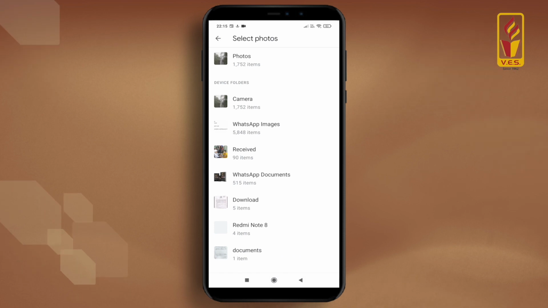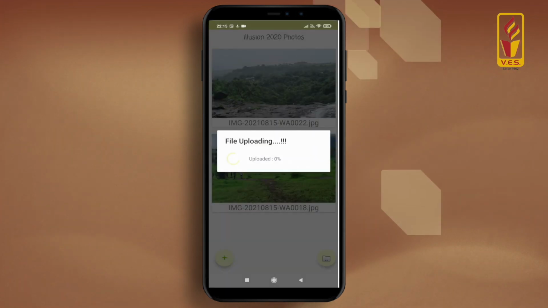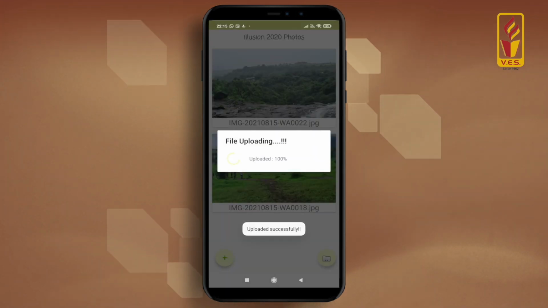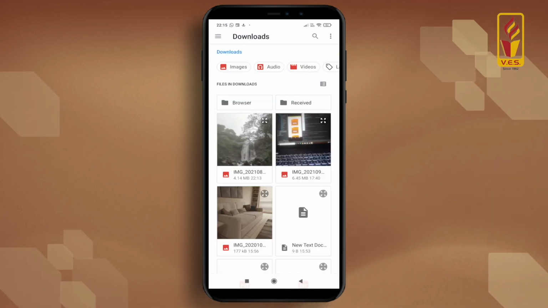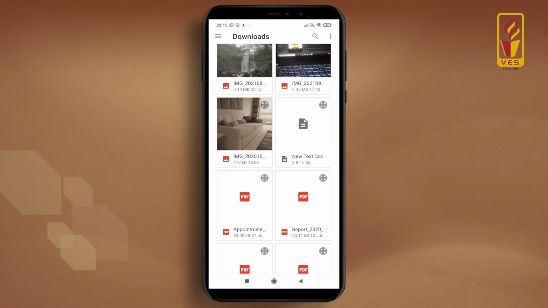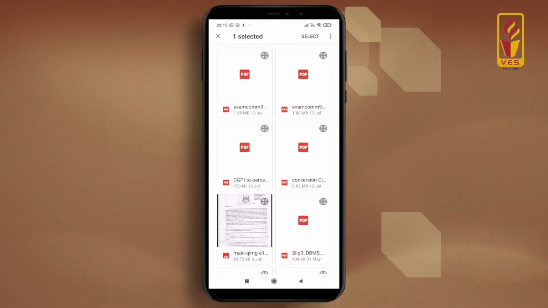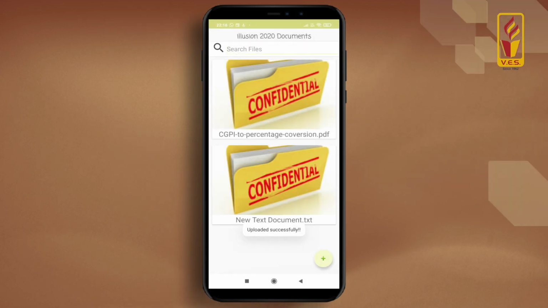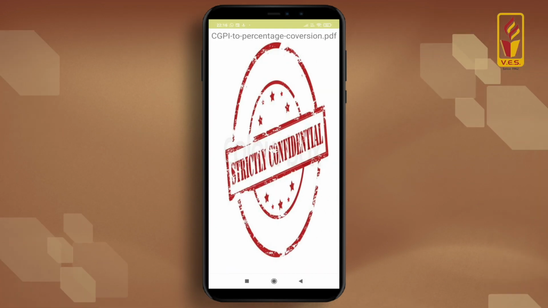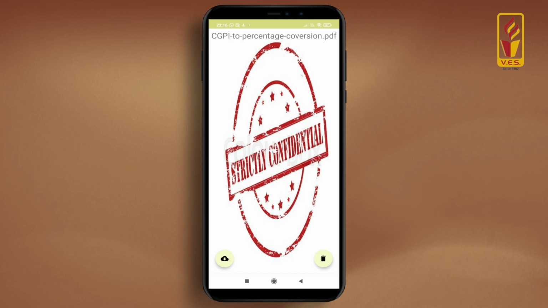If we upload this photo, it's successfully uploaded. We can upload the documents and they are going to be confidential, and the students cannot see them.